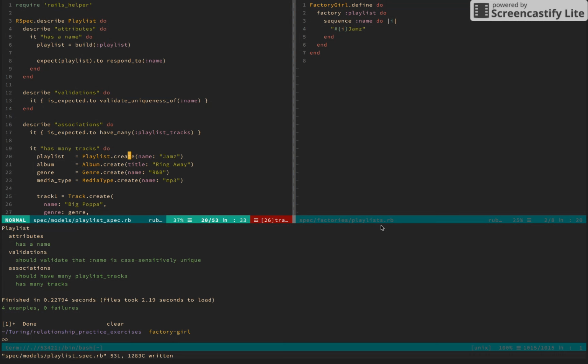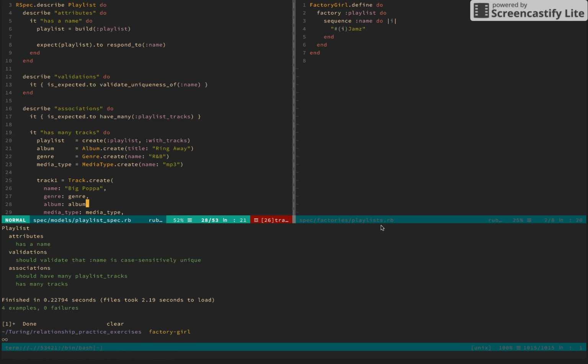We want to create a playlist, but we want to use FactoryGirl, so let's create a playlist. Let's go ahead and use the default name. Let's also say that it has tracks. We want the with tracks. Again, if it's not as clear, this is kind of like we're synthesizing all that we've learned on this grand journey of ours.